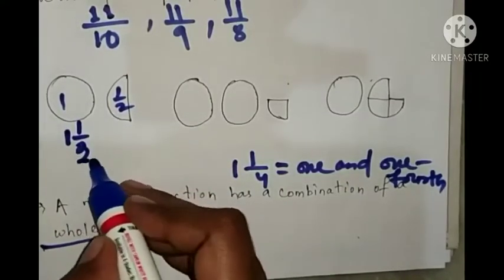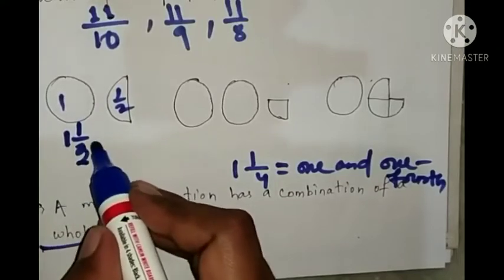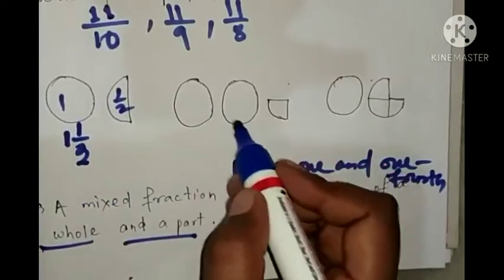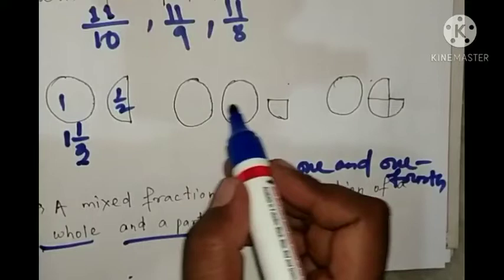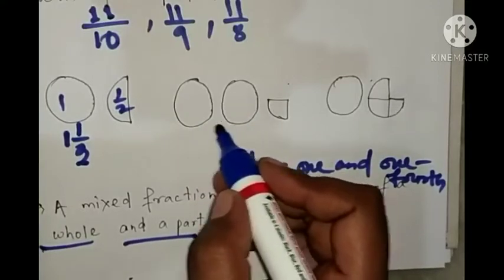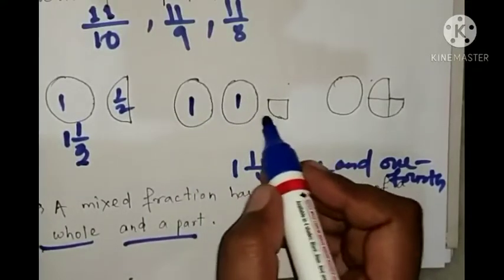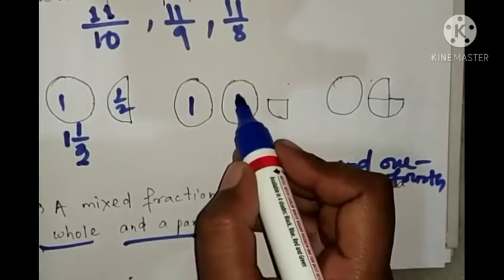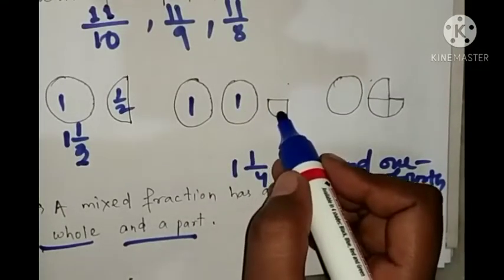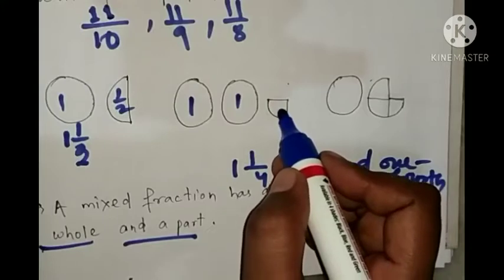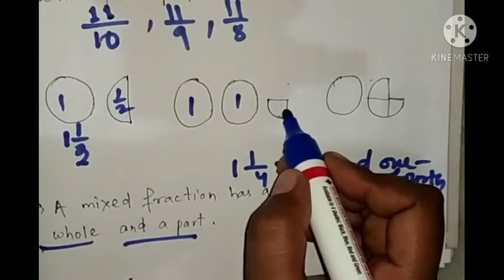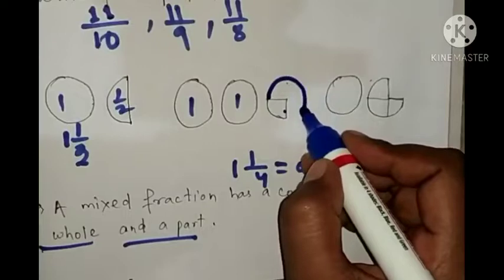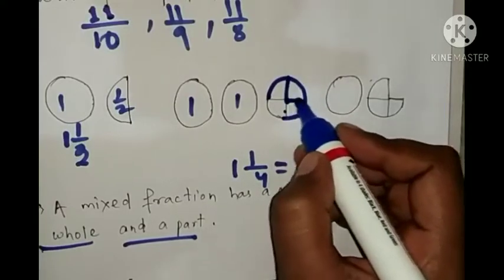What can you read this as? One and a half. Next, here you see 1, 2. So how many holes are there? 2 holes. Then how many parts are there? If this part is one part, and this part is how much? This part is the 1/4 part of a whole.